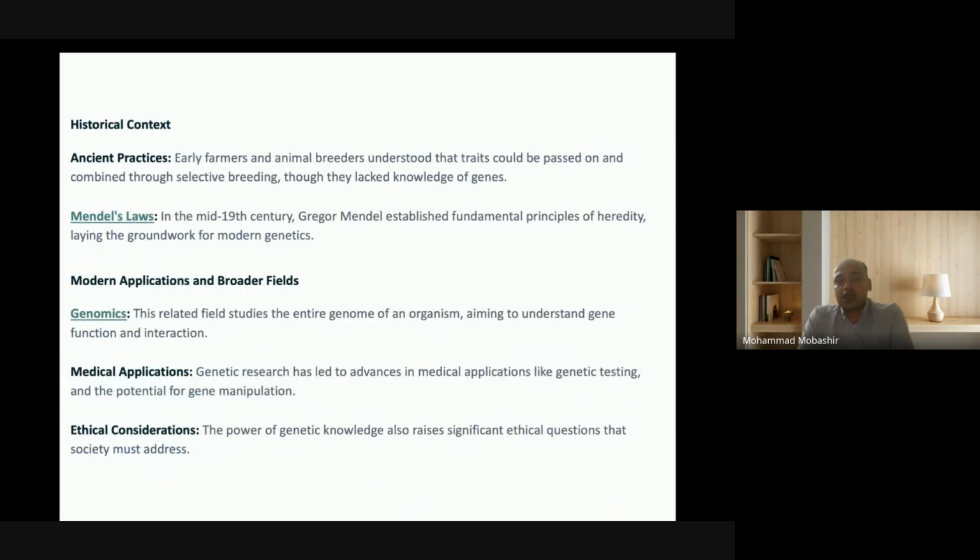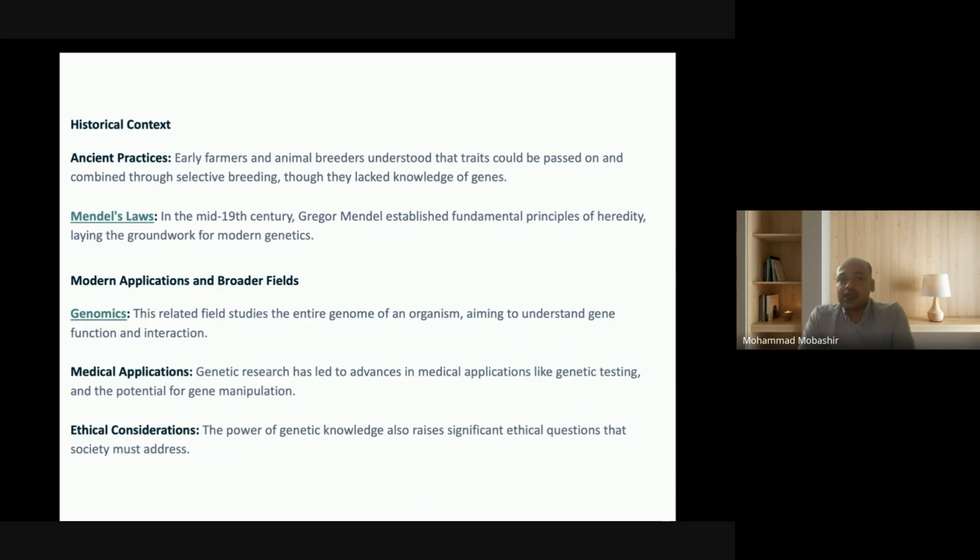Now, the historical context. In ancient practices, early farmers and animal breeders understood that traits could be passed on and combined through selective breeding, though they lacked real knowledge of genes and genetics. In the mid 19th century, Gregor Mendel established the fundamental principles of heredity, laying the groundwork for modern genetics.